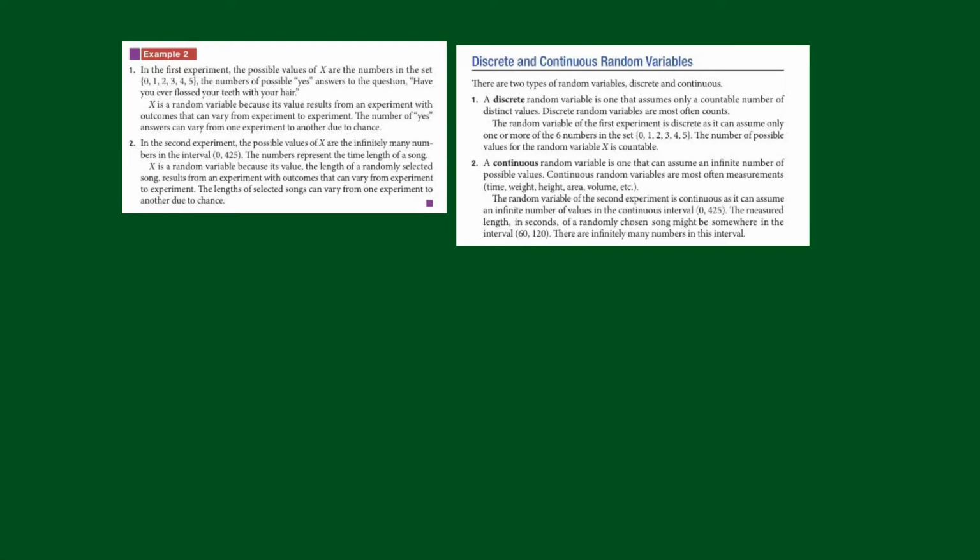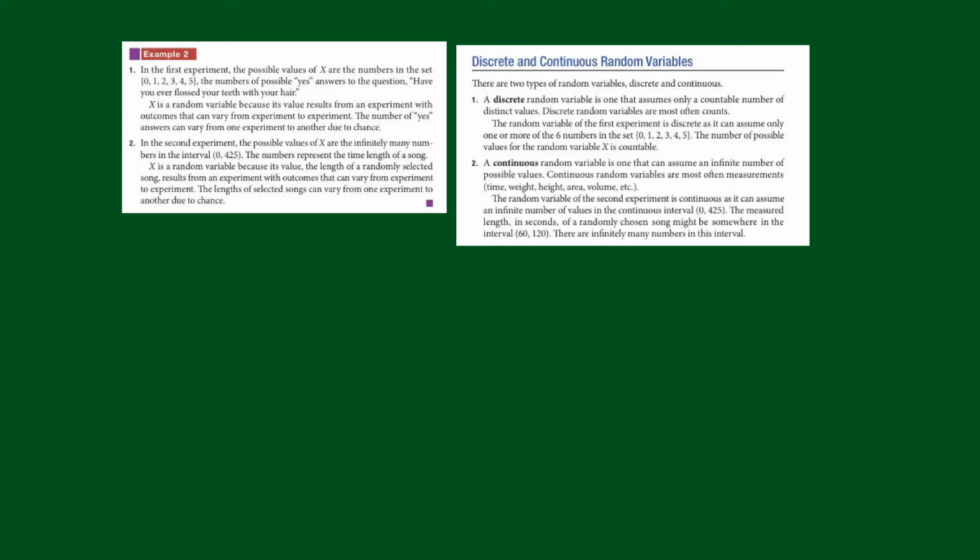Now, there are different types of random variables. There are discrete random variables and there's continuous. All right, so here's what they are. A discrete random variable is one that assumes only a countable number of distinct values. Discrete random variables are most often counts. All right, so if you're counting something, that's going to be a discrete random variable.